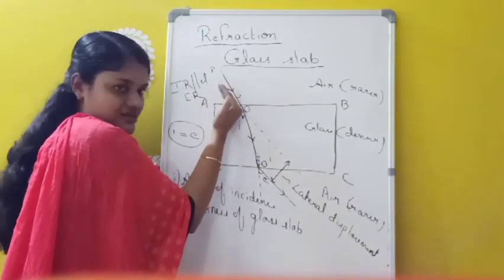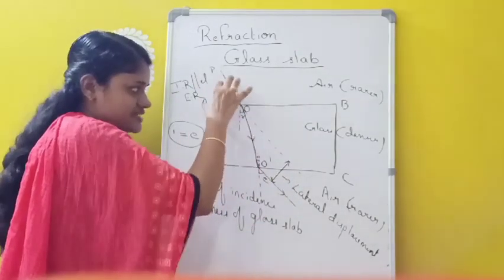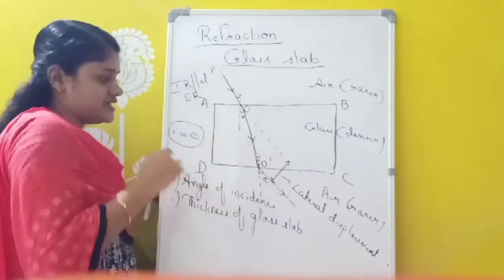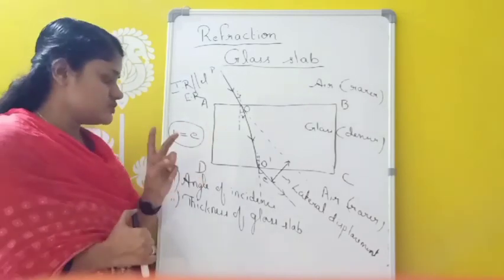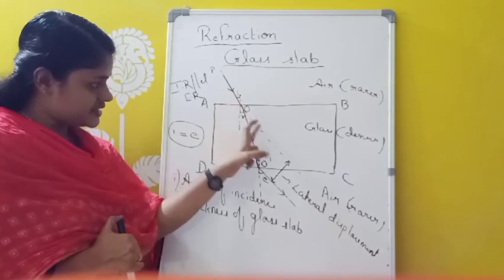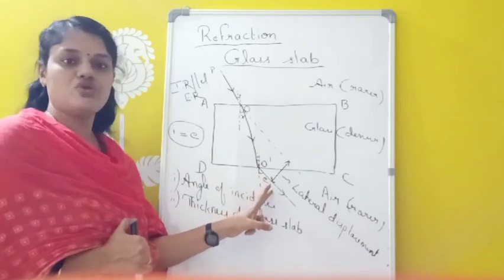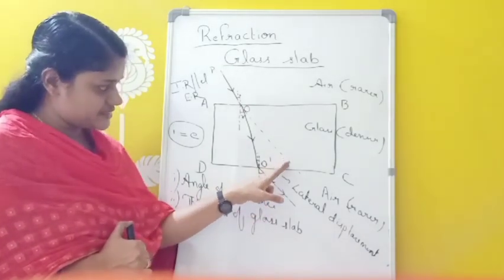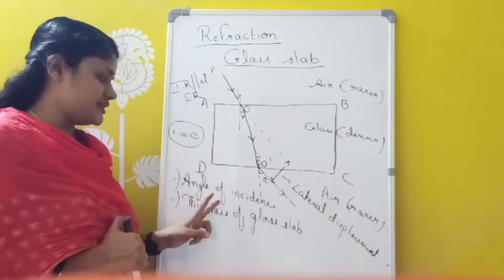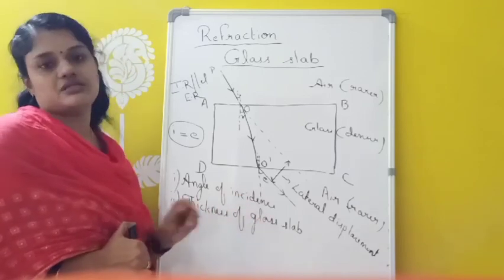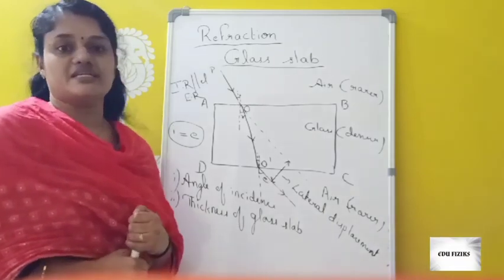So here it is bent towards the left and here it is bent towards the right, and both amounts will be the same. Okay, that is why the incident ray is always parallel to which one? The emergent ray in the case of refraction through a glass slab. So in refraction through a glass slab, mainly we have to study two points: the incident ray is always parallel to the emergent ray, as well as the angle of incidence is always equal to the angle of emergence. And the perpendicular distance between the incident ray and the emergent ray is called lateral displacement. It depends mainly on two factors, angle of incidence as well as thickness of the glass slab. So this much about refraction through a glass slab. The remaining portions we can study in the next video.